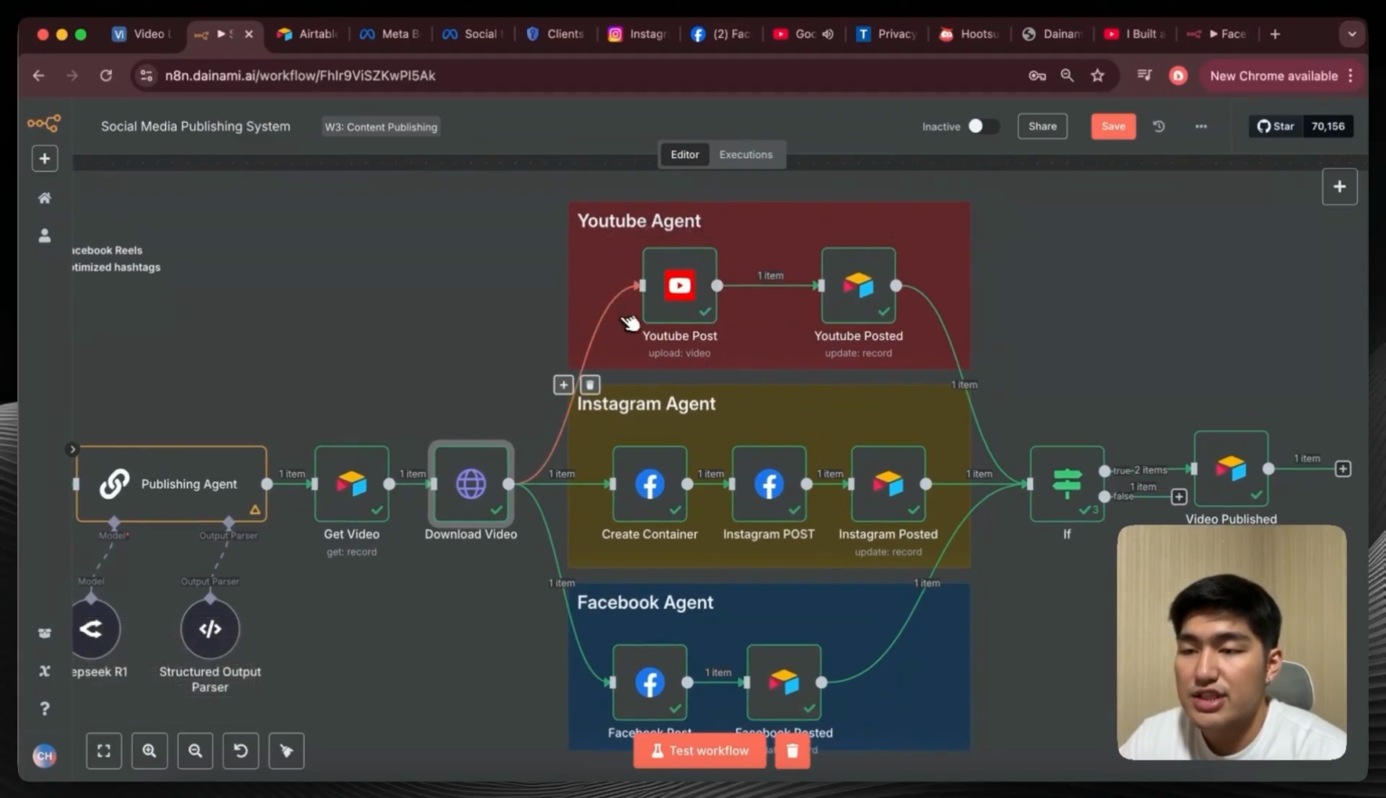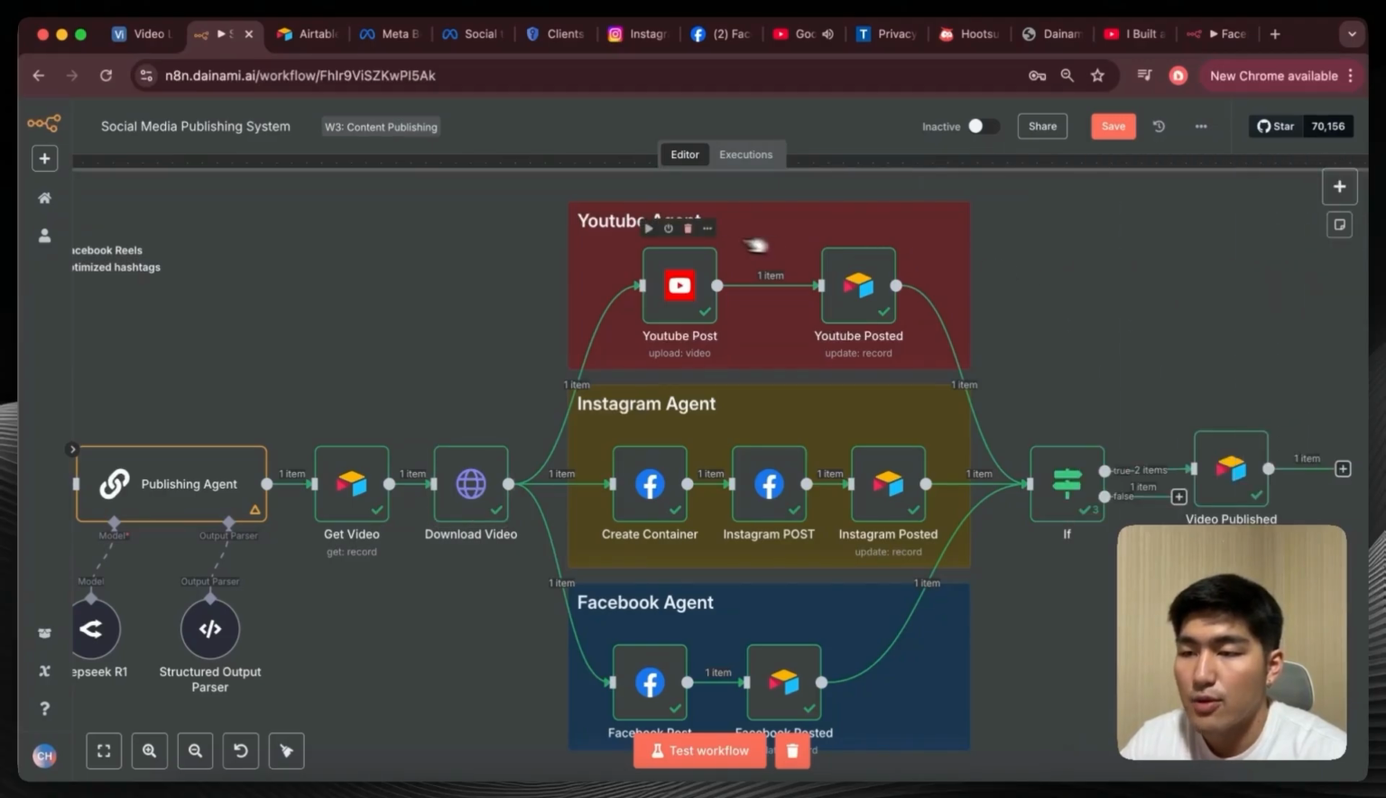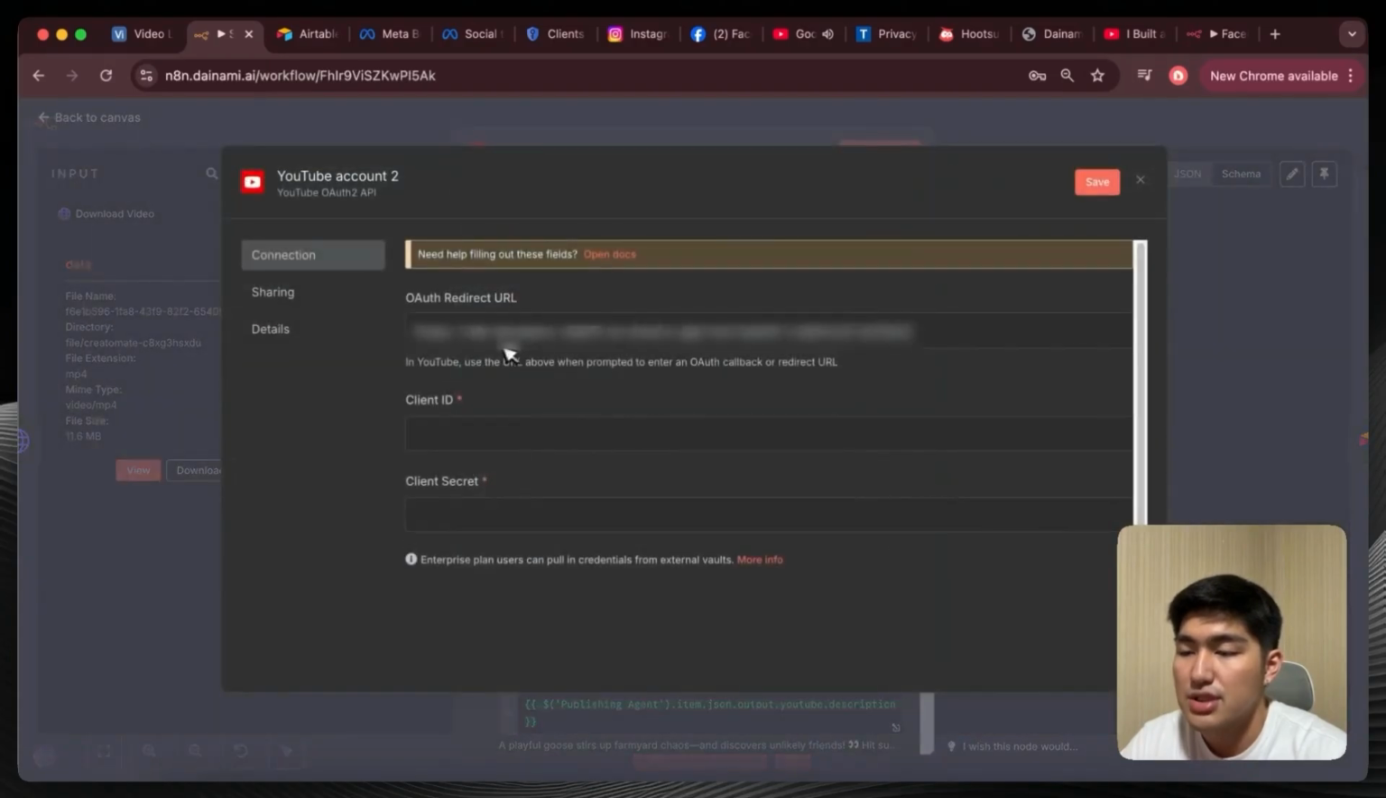For YouTube, it's actually quite straightforward. We're going to start off by creating a new node and we're going to search for the YouTube node itself. Once you have that, we're going to open this up. And we do have to connect the credentials to the YouTube account. So if I open this up, create new credentials, you can see over here we do need the client ID as well as the client secret, and there is an OAuth redirect URL over here.